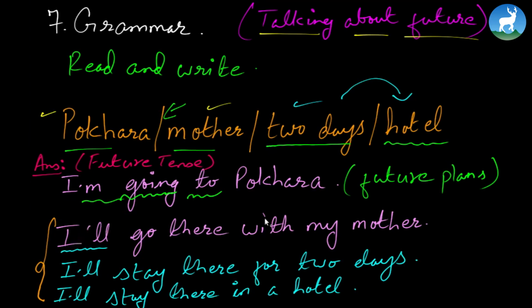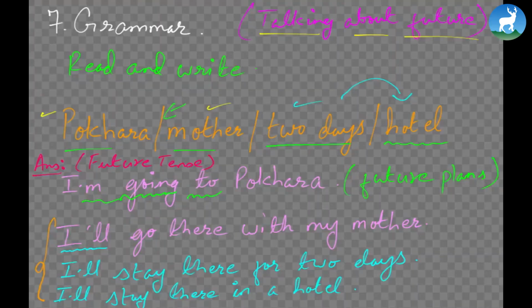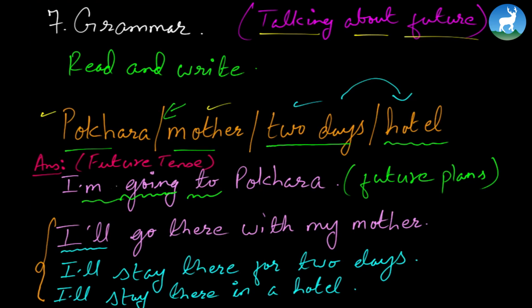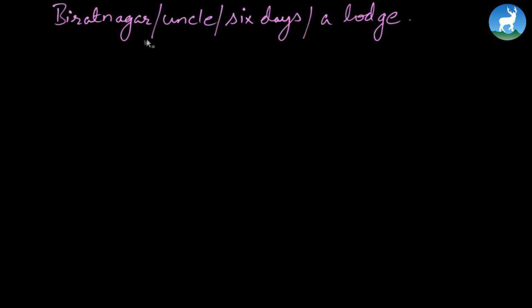So we follow the same pattern here. Don't be mistaken. We will follow the same pattern, okay? So let's work it out. We have here in option Biratnagar, uncle, 6 days, a lodge. So you can write... Well, however, it's kind of boring when every time you use I. Maybe you can change here, continue as Ricky. How about Ricky? I don't know why I picked this name, but it's still Ricky.